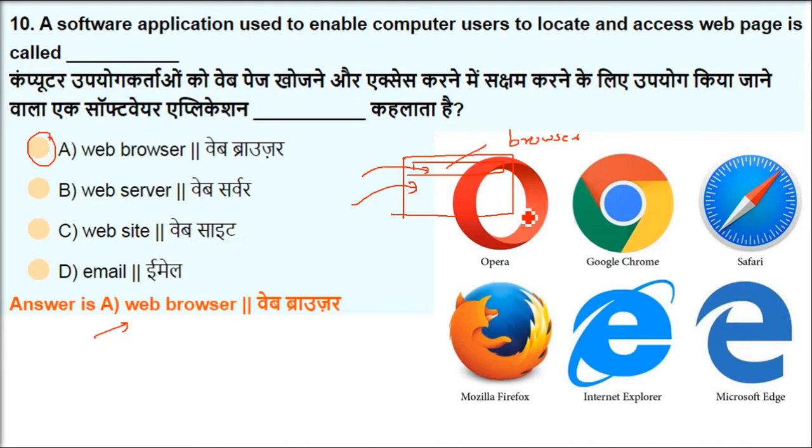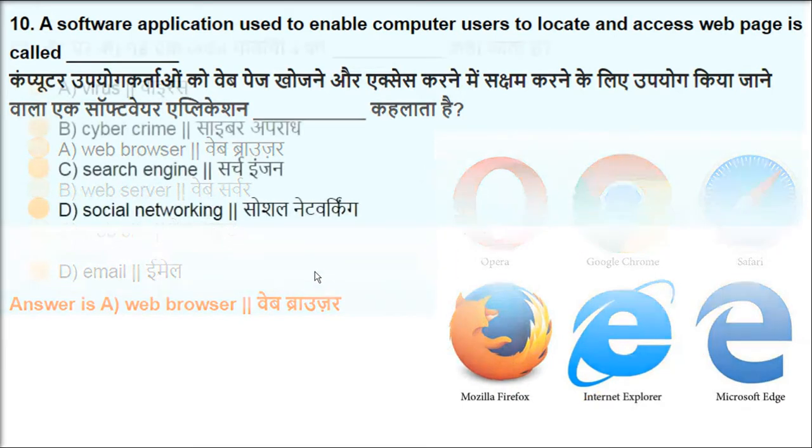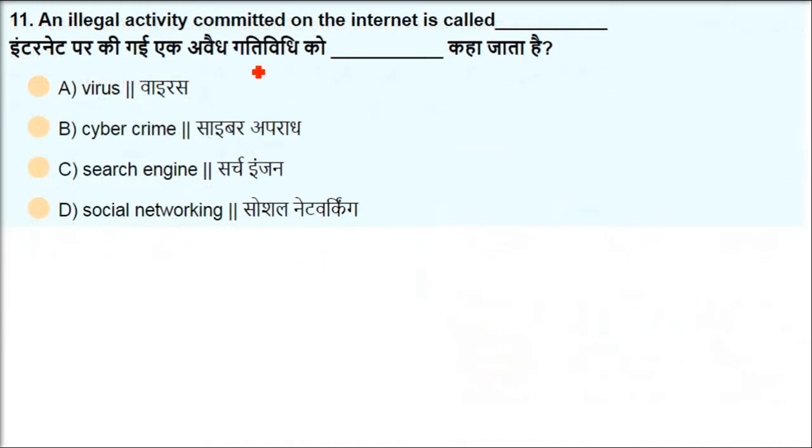You can use Opera. The most popularly known are Google Chrome, then Safari, then Mozilla Firefox, Internet Explorer, Microsoft Edge. There are so many. Mozilla Firefox is free and open source. Google Chrome is from Google.